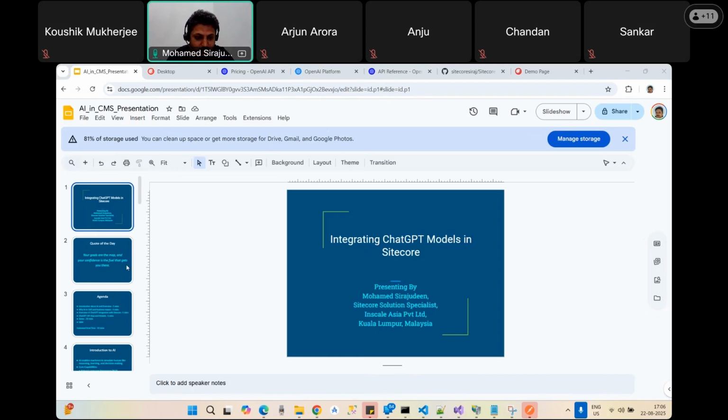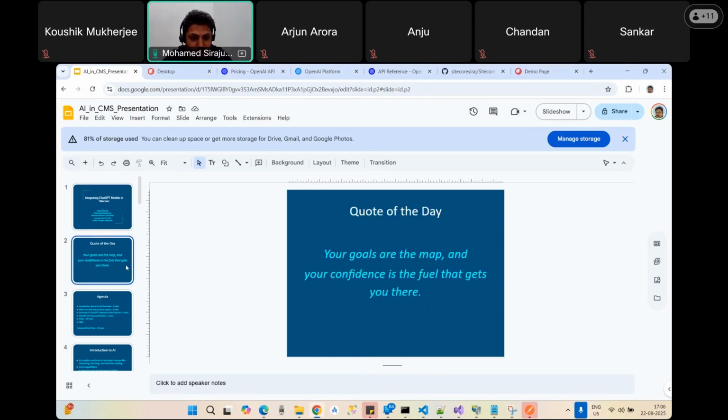Before I start the session, I normally go for a quote. We always see some quotes, right? This is one I read, not today, maybe last week. Our goals are the map, and our confidence is the fuel that gets you to the destination. So we need to focus on that. Everyone has their goals, so goals are very important for everyone. We need to focus on the goals, and confidence is very important to achieve them.